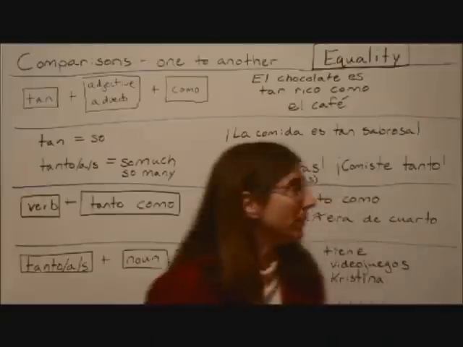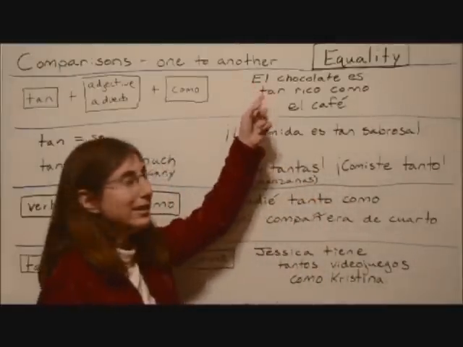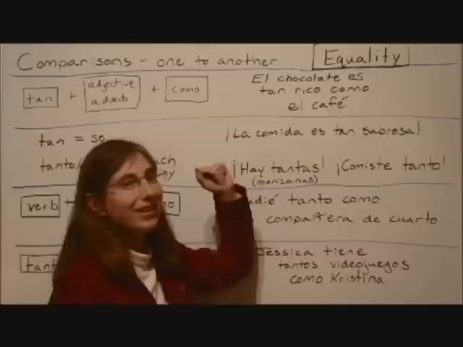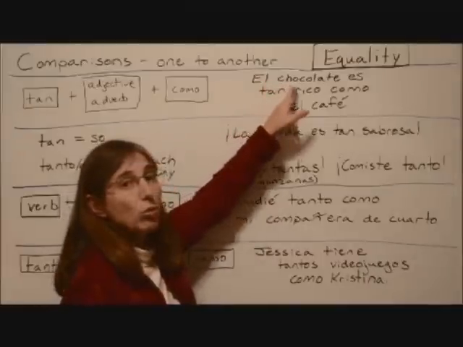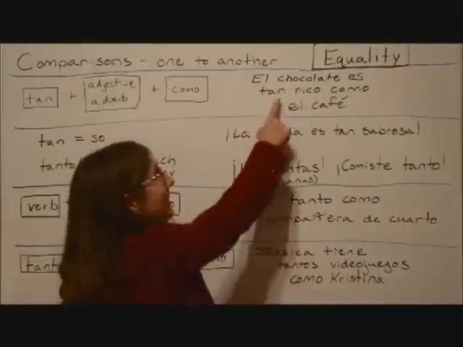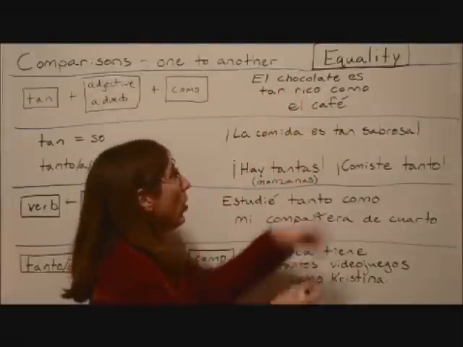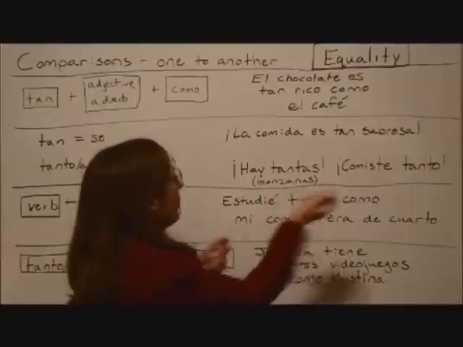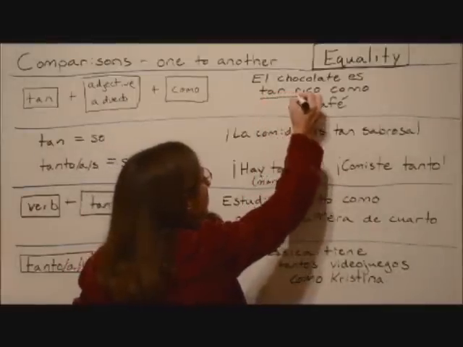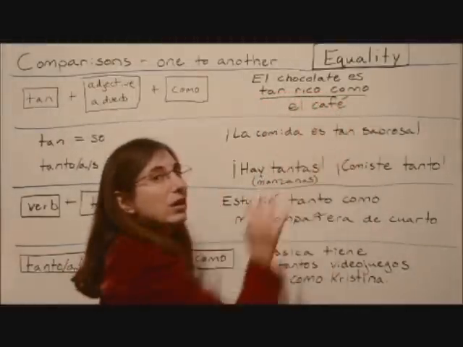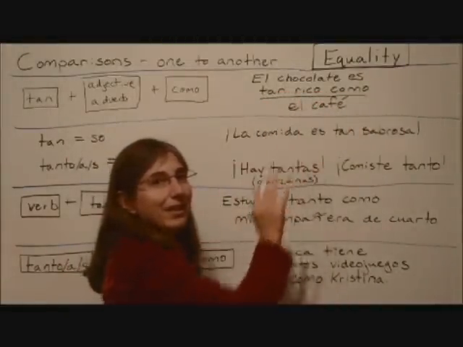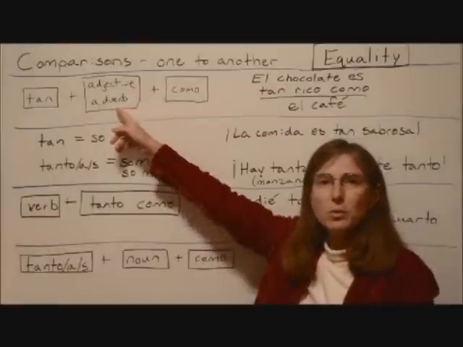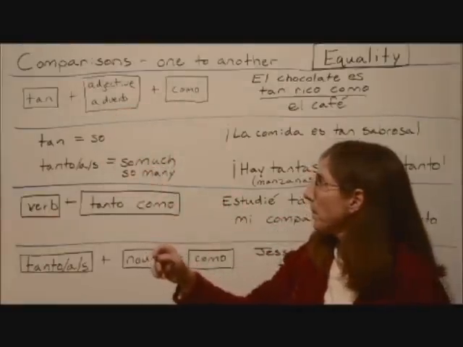So the example is, chocolate is as tasty as coffee. El chocolate es tan rico como el café. And here's that phrase: tan rico como, okay? As tasty as. So this is our structure when we're using an adjective or adverb.